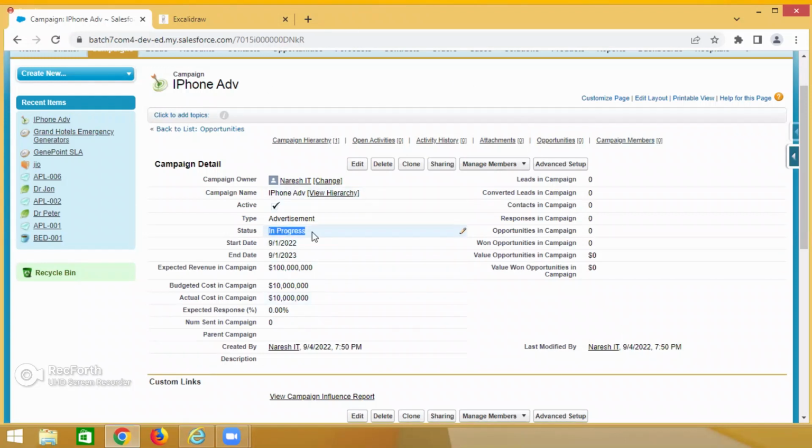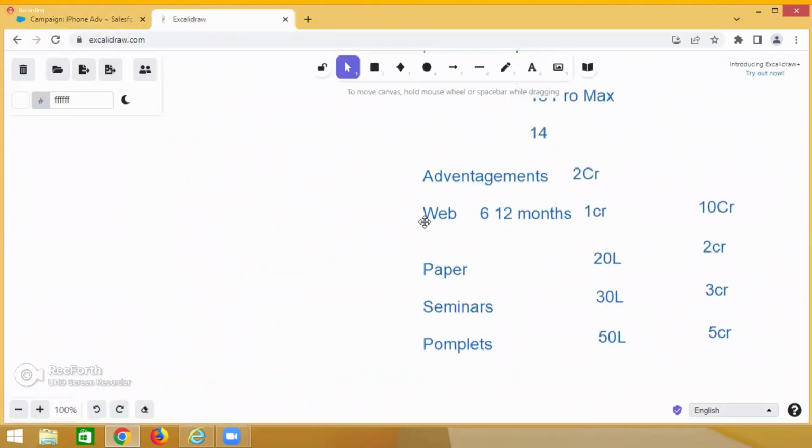Okay. So, Apple people, for this advertisement, what is that? It is already in progress. It is active. So, these people are providing the advertisement for 1 year. The 1 year budget is 1 crore. These people are expecting 10 crores. How do you know 10 crores is reaching or not? Every quarter or every month, we need to get that. Okay, guys, this is the campaign.